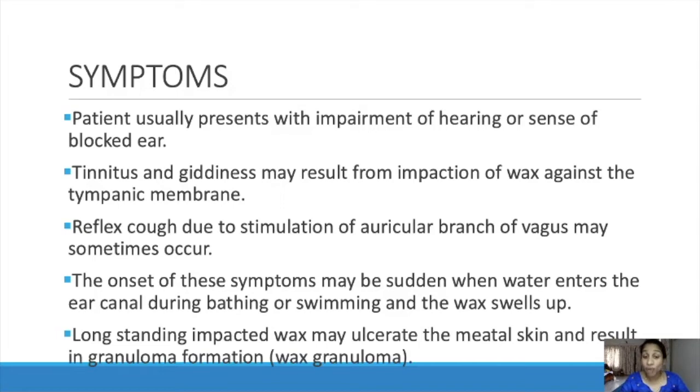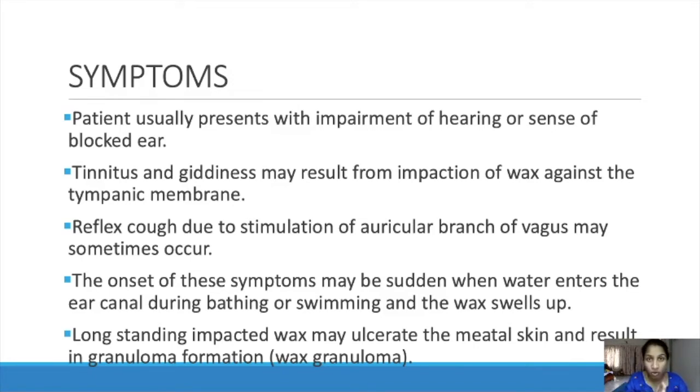Long-standing impacted wax may ulcerate the meatal skin and result in granuloma formation, that is, wax granuloma. So long-standing impacted wax can create ulceration in the meatal skin and it can result in granuloma formation, which is known as wax granuloma.